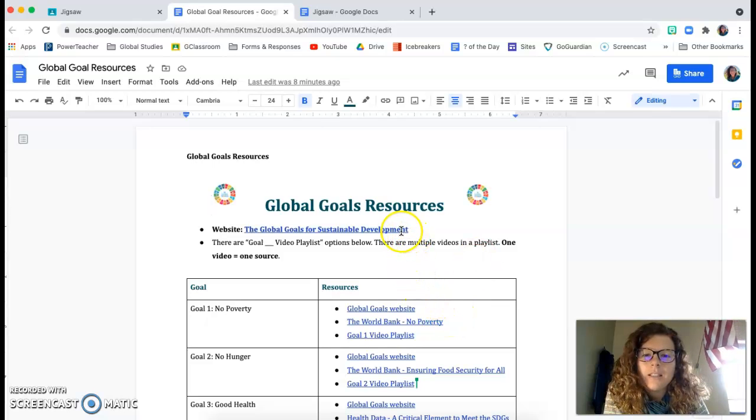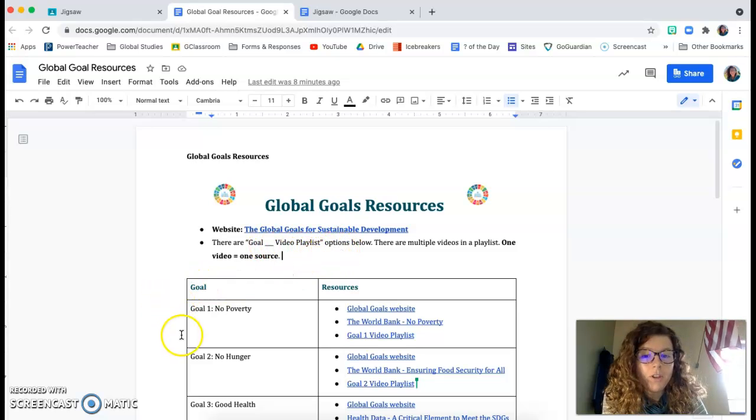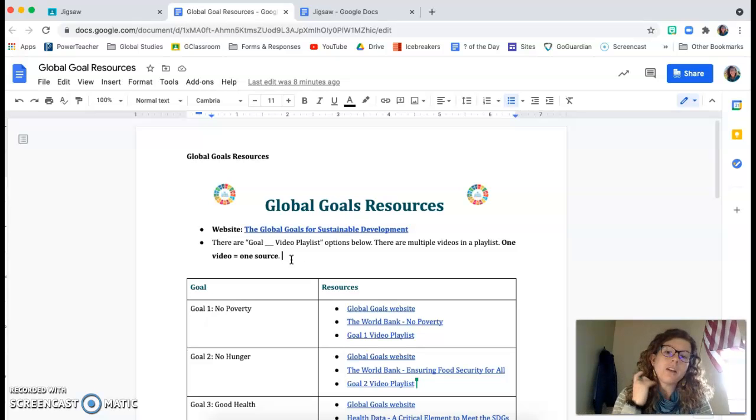So this is the Global Goals website right at the top. It is also linked with each goal right here. There are goal number video playlist options below for each of the goals, so they're the last thing that is there. There are multiple videos in each playlist. If you want to watch them all, great. If you just want to pick one that you think gets you the best information, that's also fine. 1 video equals 1 source. So if you watch 2 videos, you have 2 sources.